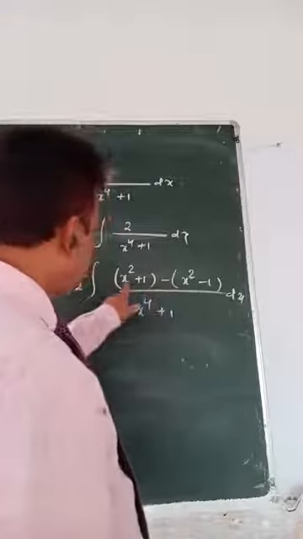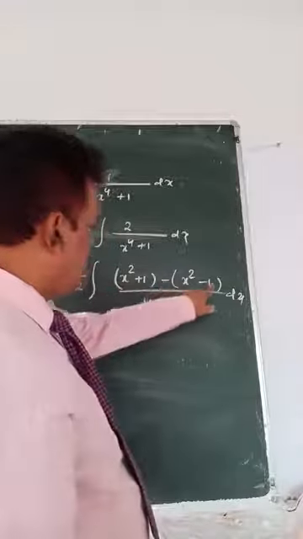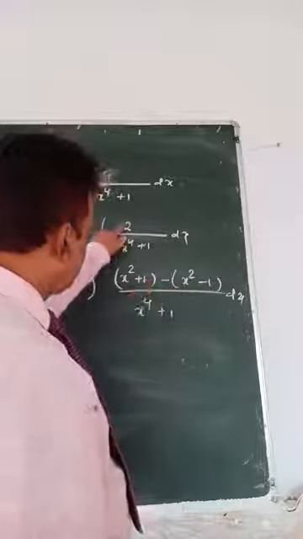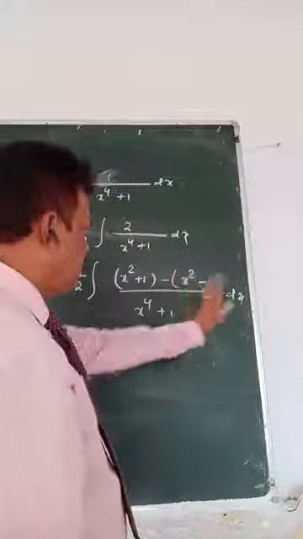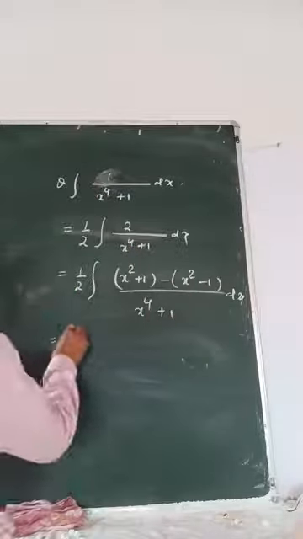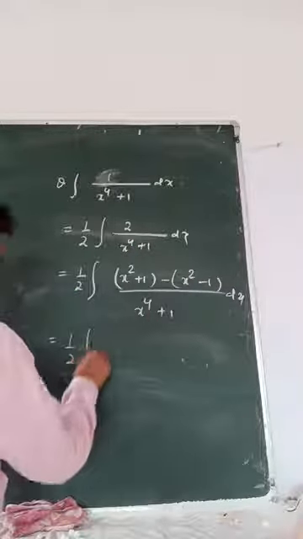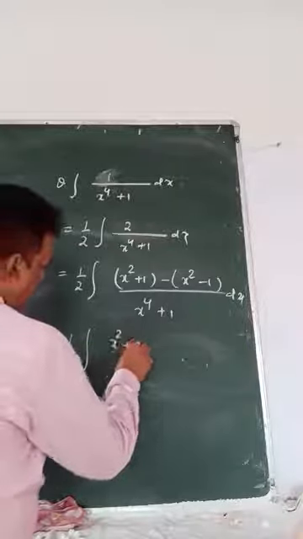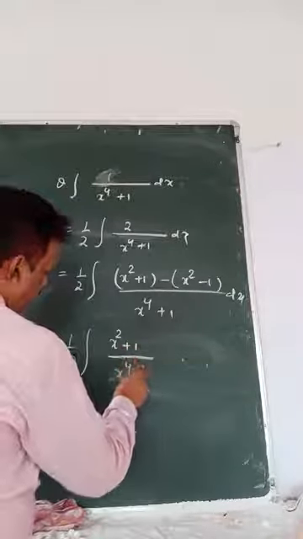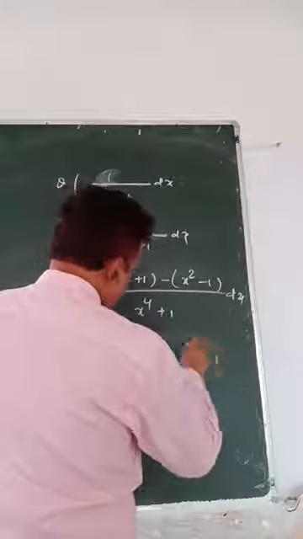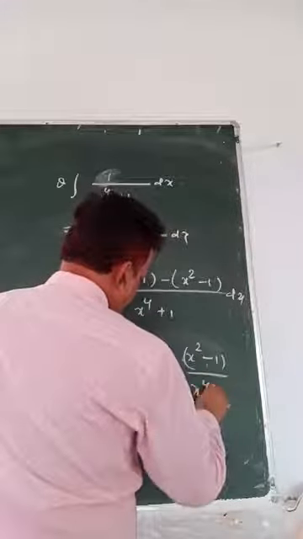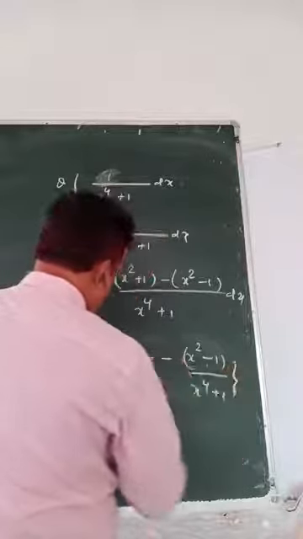So look, x square is cancelled, minus and minus is plus 2, and the 2 I am writing in this form. After that what do I do? I have to separate here. That means half of x square plus 1 by x4 plus 1 minus x square minus 1 by x4 plus 1 whole dx.